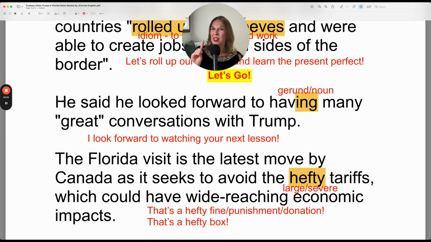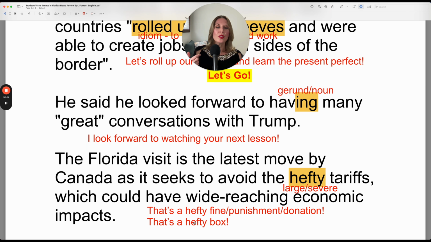That sounds more like a severe punishment, because it doesn't sound like there is an amount attached to that punishment. Or that's a hefty donation. That sounds like an amount. And in this case, it's positive that it's hefty. So it can be negative with a fine or a tariff, but it can also be positive with a donation.